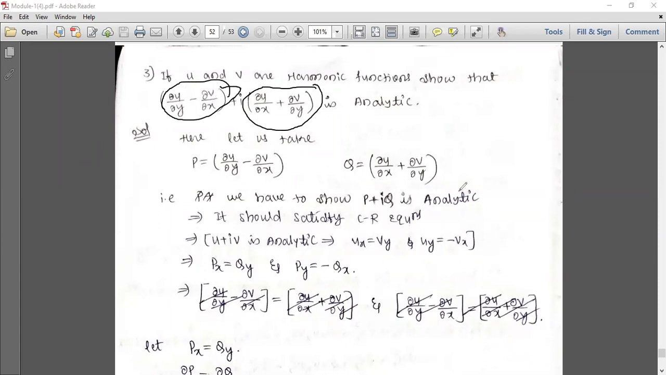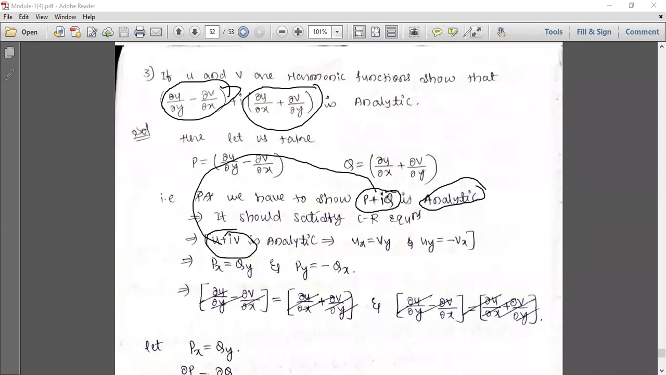I have clearly written, you can see here, P plus iQ. I will show that it is analytic. Analytic in the sense it should satisfy the CR equations. So what are the CR equations? If u plus iv is analytic, ux equal to vy and uy equal to minus vx. So here, instead of u plus iv, we have P plus iQ. So Px equal to Qy and Py equal to minus Qx. I have to show this.